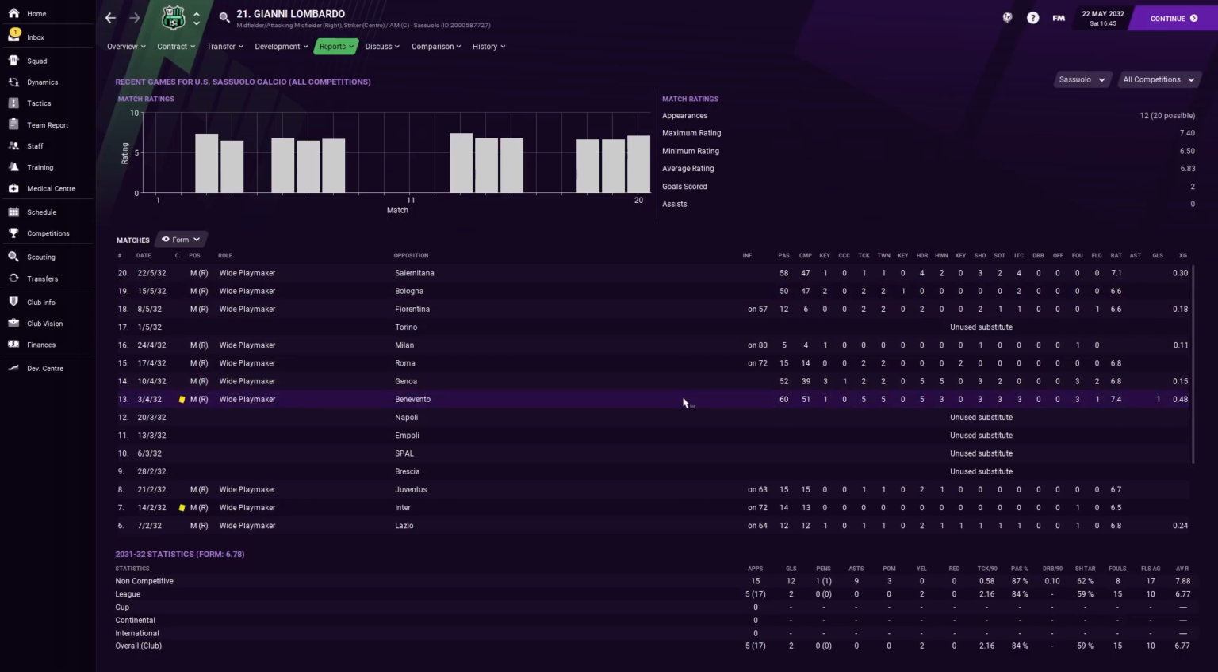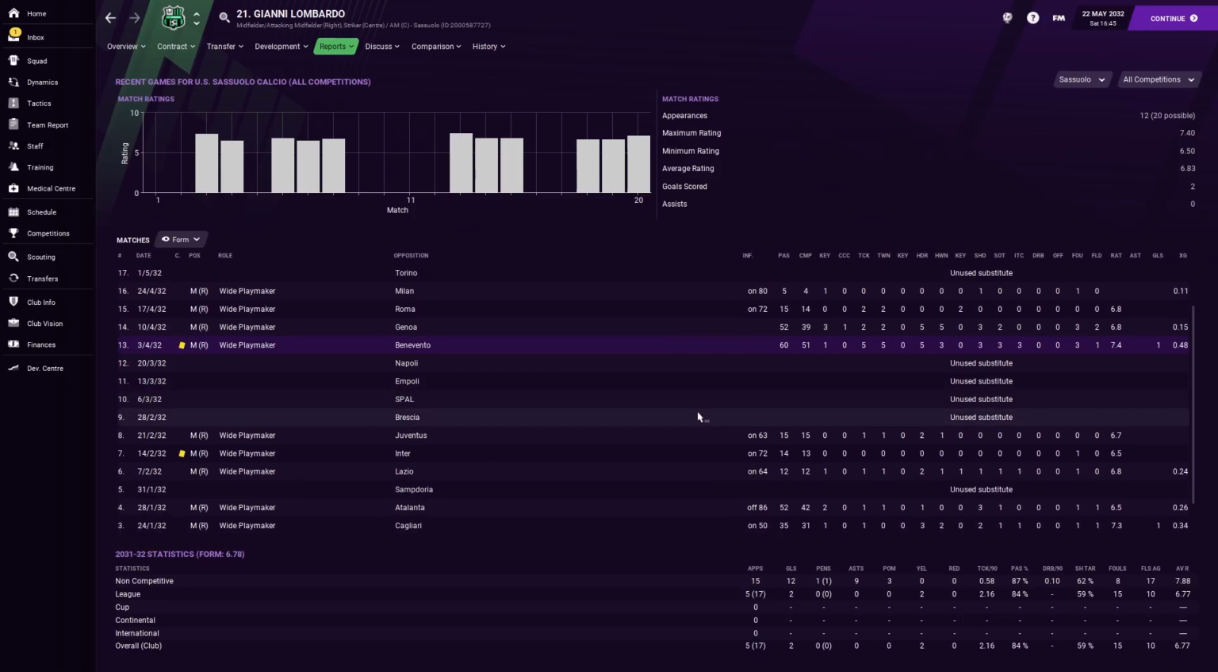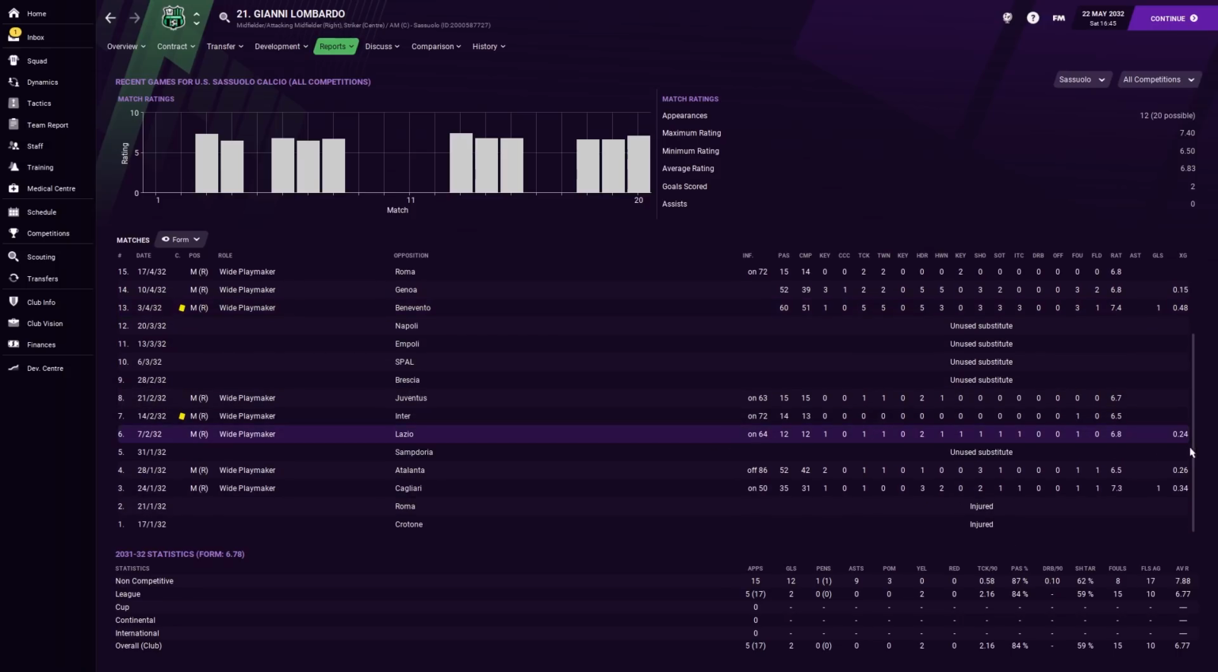Got a bit of XG in that one too. Played against Benevento from the start, 7.4. Mostly second half substitutes here, but he's still getting into the area, creating some stuff here. Was injured for this period as well.